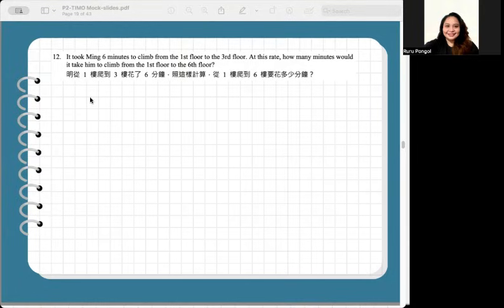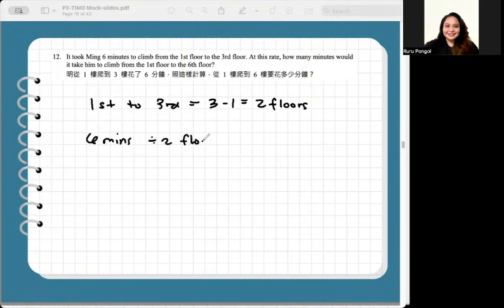From first to third, that's 3 floors minus 1 floor, that's 2 floor intervals. In these 2 floors, it took Ming 6 minutes. So 6 minutes divided by 2 floors, meaning Ming can climb 3 minutes per floor.